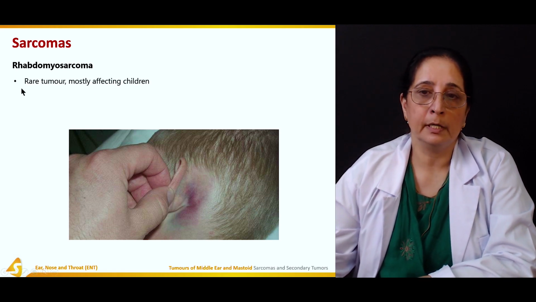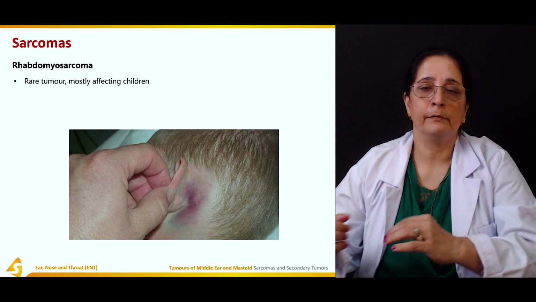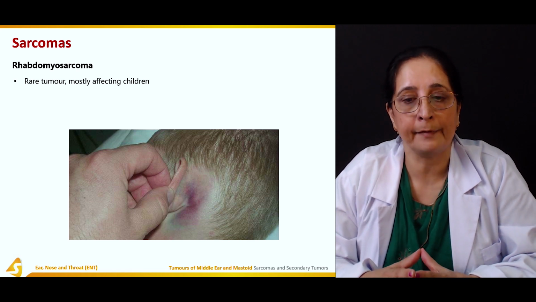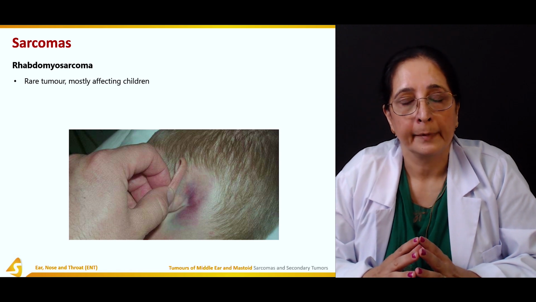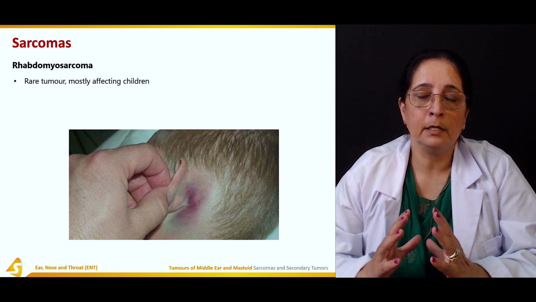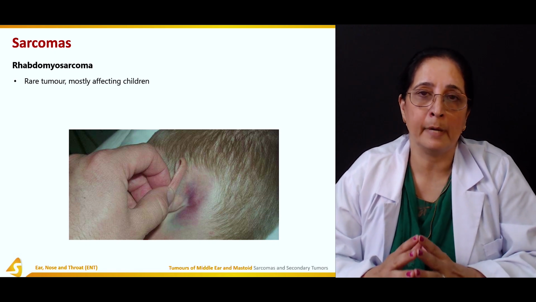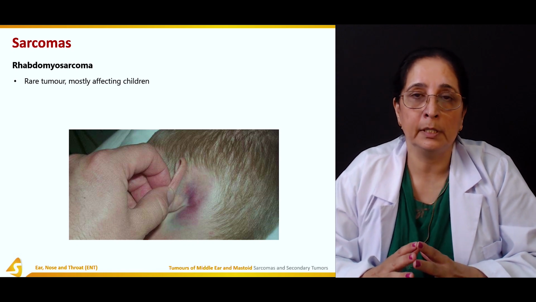Rare tumor, it mostly affects the children, so it's not very common in adults. Children are mostly affected by rhabdomyosarcoma.